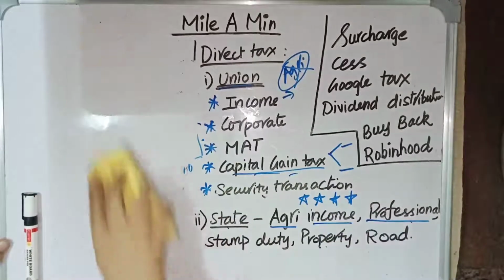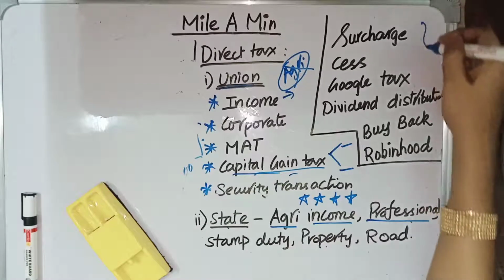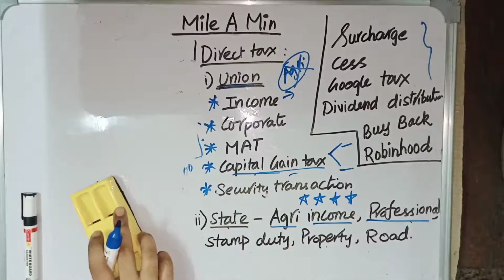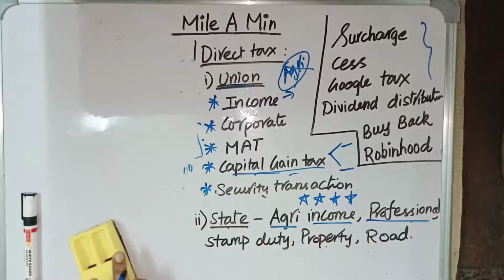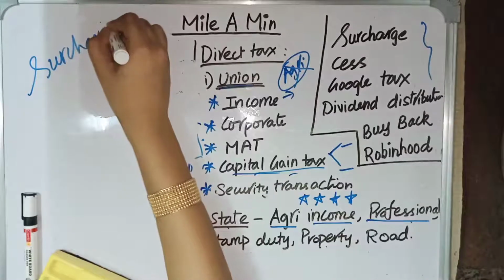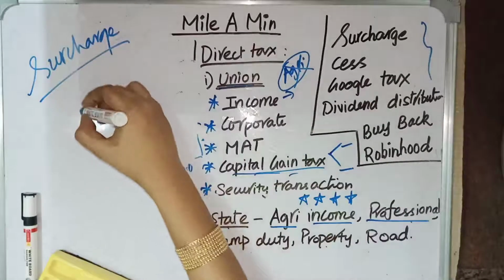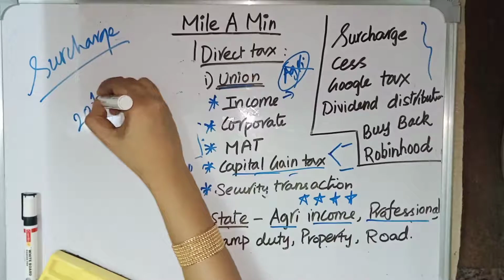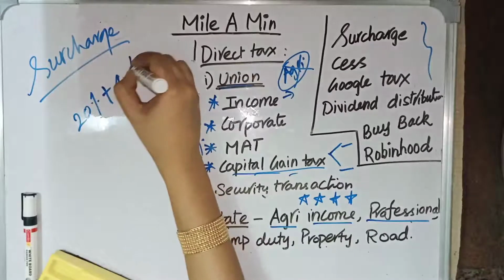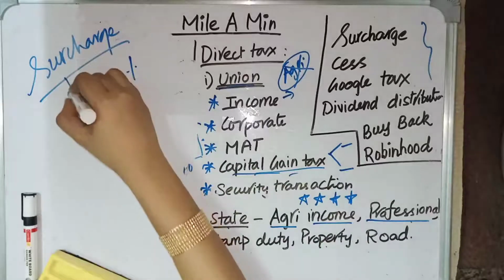Then we have security transaction tax, which is also a direct tax. And then let us see these things. First one, let us see surcharge. Surcharge is nothing but a tax on tax. If you have income tax of 20%, say, plus you will have 4% as surcharge. So it is a tax on tax.